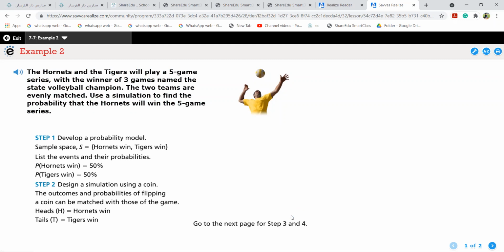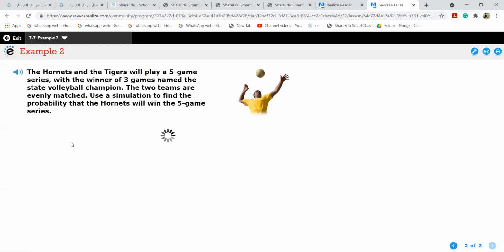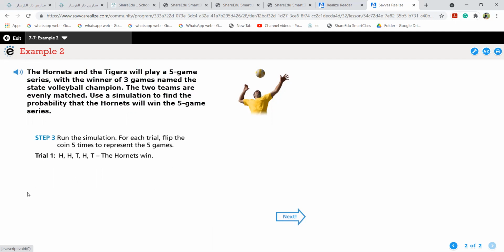So how many trials are there? How many series are there? There are 5 series. So they run the simulation. For each trial, flip the coin 5 times to represent 5 games. Again, for one trial, I will flip the coin 5 times.